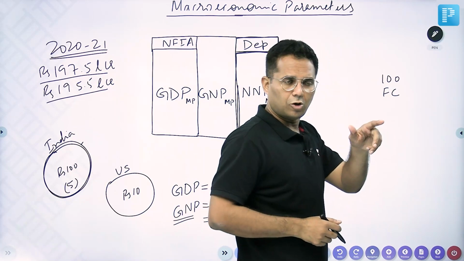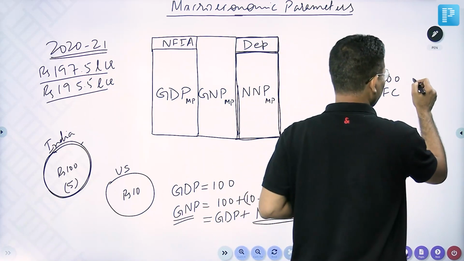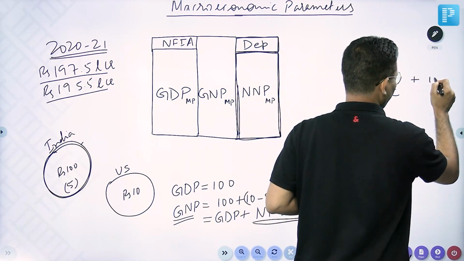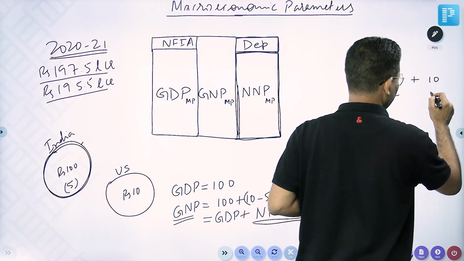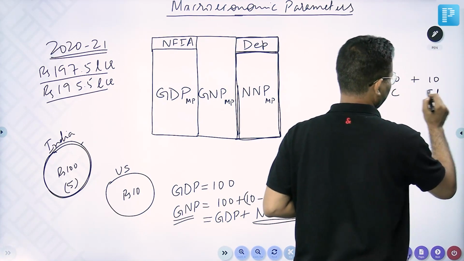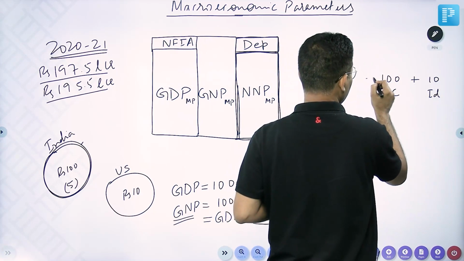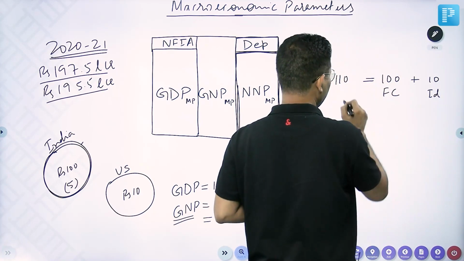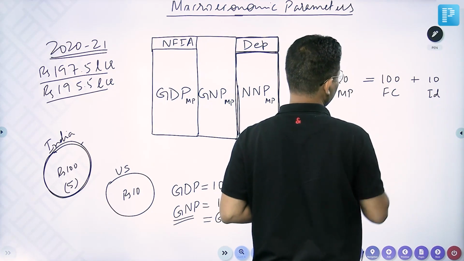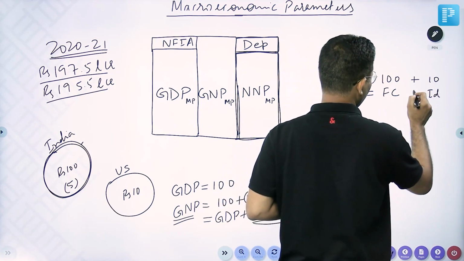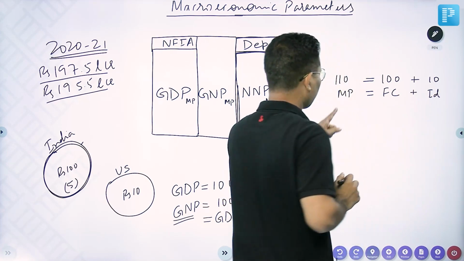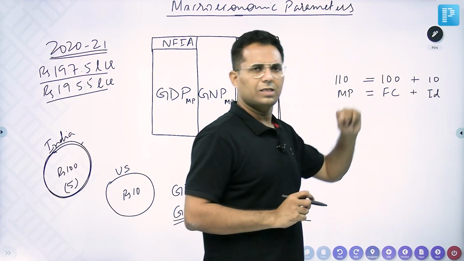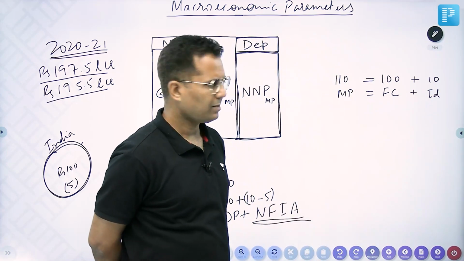Then government said that government also wants ₹10 tax. So ₹10 tax was imposed. This is ID, means indirect taxes. So the 100 plus 10 becomes the market price. So market price is equal to factor cost plus indirect taxes, right?